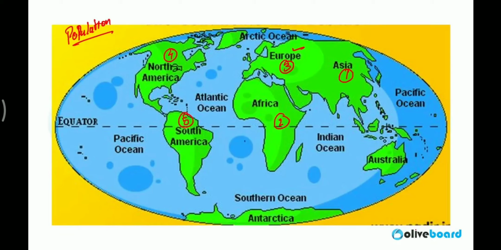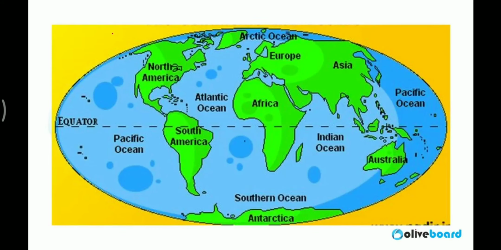The same sequence. After that, by your common sense only, you will be able to analyze easily that okay, Australia or Antarctica, which will be more populated. Definitely Australia is more populated. And last one is which one? Antarctica. This is according to population.